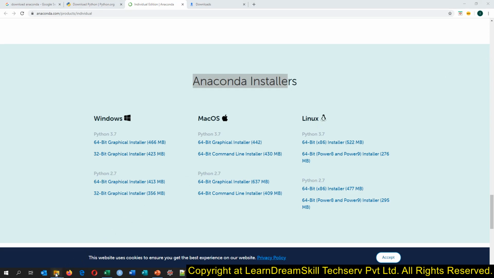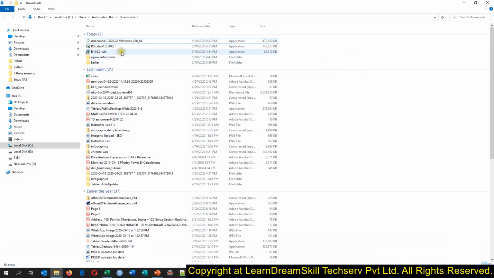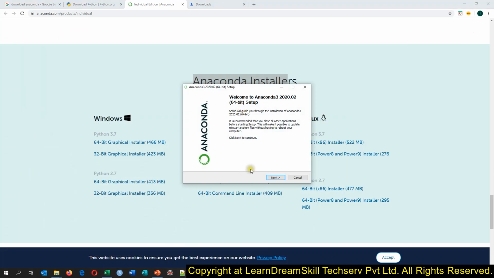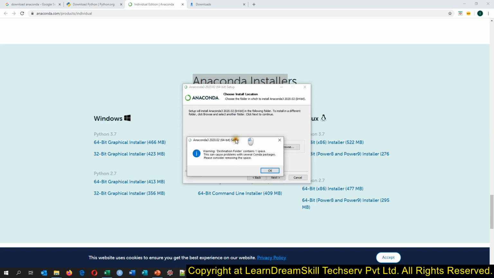So now we can just go to the downloads folder. See here, this way you will be able to see the Anaconda package has been downloaded into your system, and then you can just double click and it will start the installer. See, this way it will show you the installer. Then you just say next and agree, and then the Anaconda package.